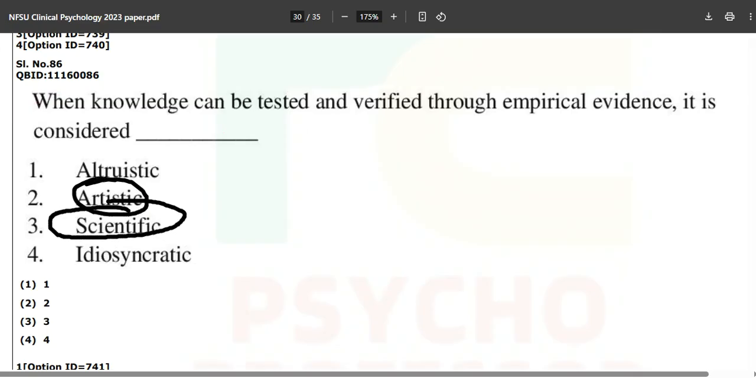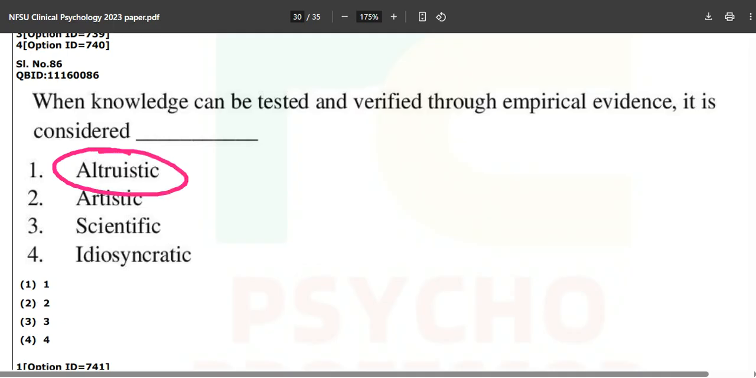Artistic, obviously, is out of the league right now. Artistic and altruistic are also not the answer. And there are n number of theories on altruism, such as kin selection and the empathy-joy model, which you will study in the social psychology portion.